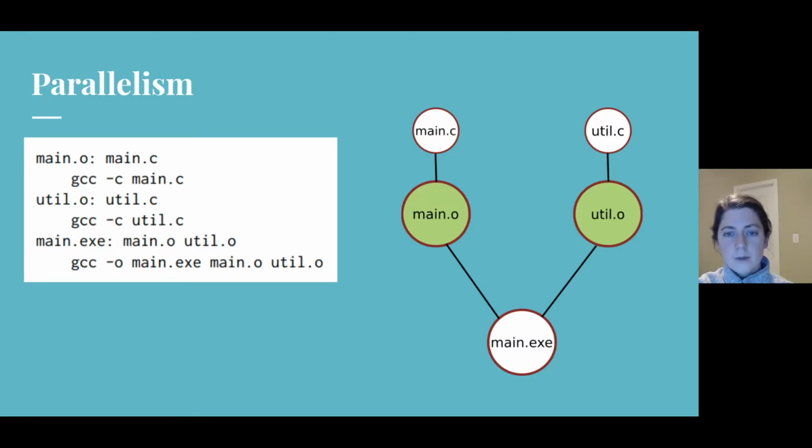Another advantage of a build system over a shell script is parallelism. Again, in our example, main.o and util.o do not specify dependencies on one another, and so they can be built in parallel.